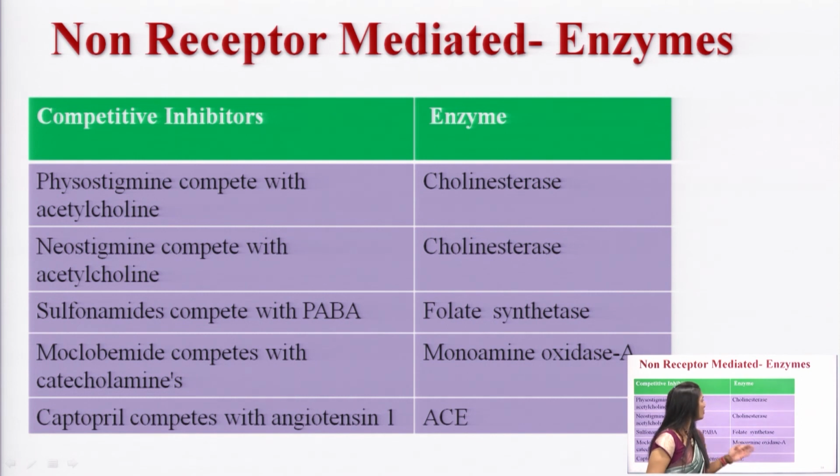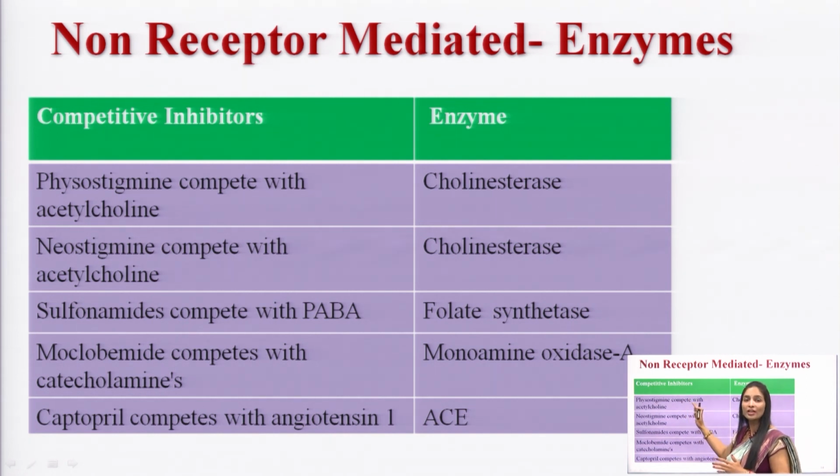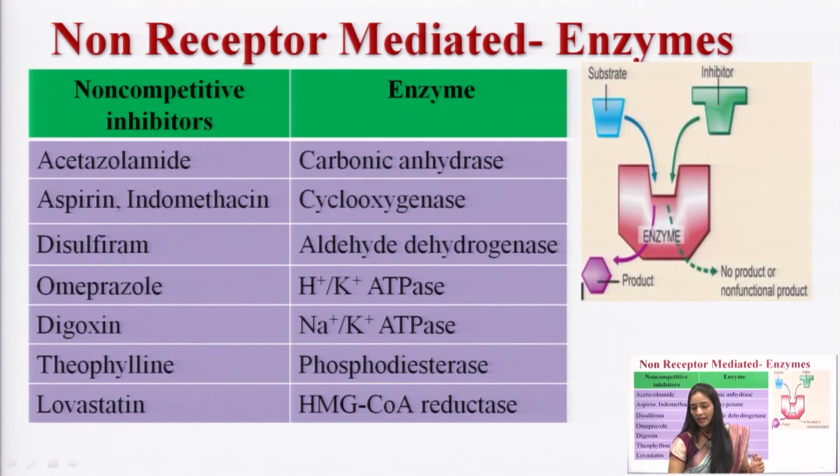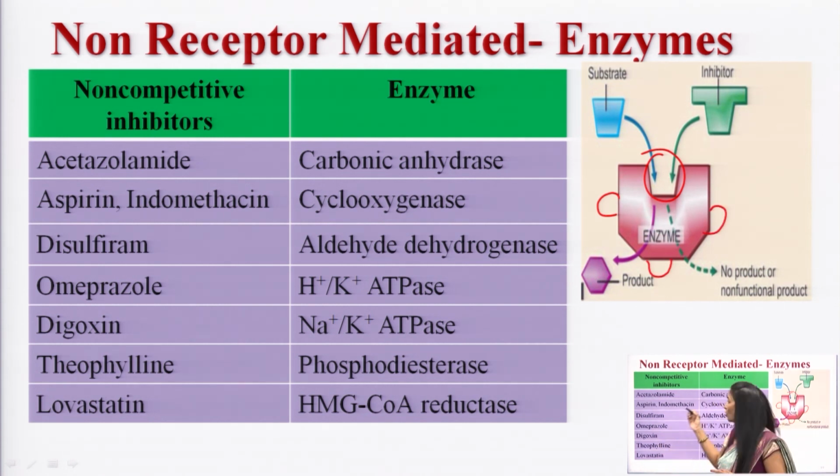Next, these are a few examples of competitive inhibitors and their specific enzymes, and the second group is non-competitive inhibitors. One point I have to mention: competitive drugs are the drugs which act on the catalytic site of an enzyme. Non-competitive drugs act on a site other than the catalytic site; they act on any other site of the enzyme and block the enzyme action. These are the non-competitive inhibitors of a particular enzyme.